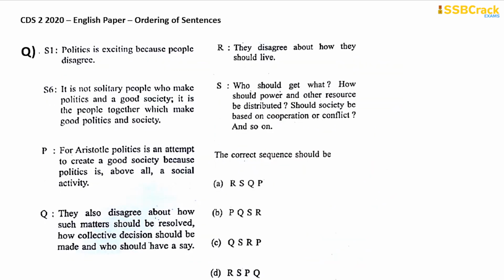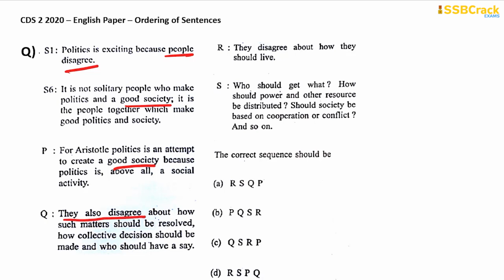Politics is exciting because people disagree. And the last sentence is, it is not solitary people who make politics and a good society, it is the people together which make good politics and society. So let's start reading and let's find out the indicators. For Aristotle, politics is an attempt to create a good society because politics is above all a social activity. Okay, there is also a talk of good society here, right? That we read in the last sentence.